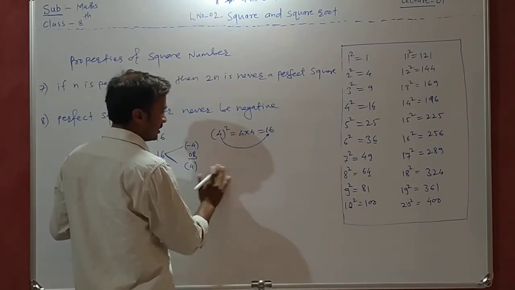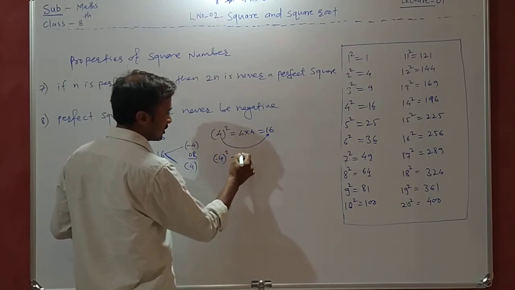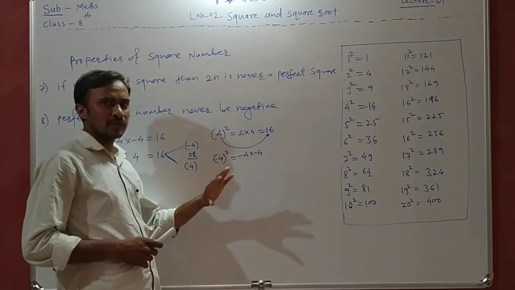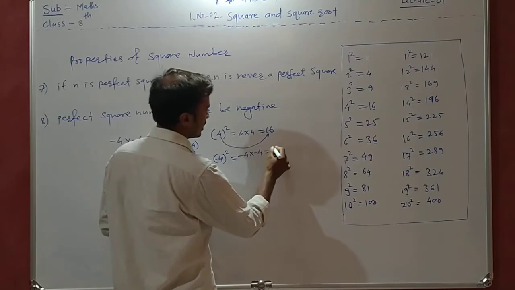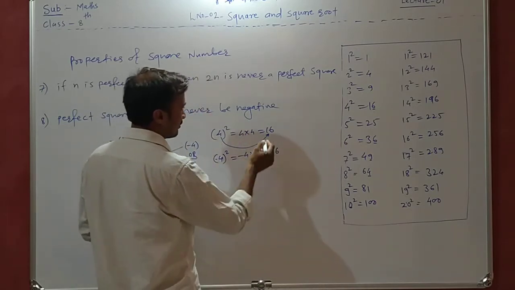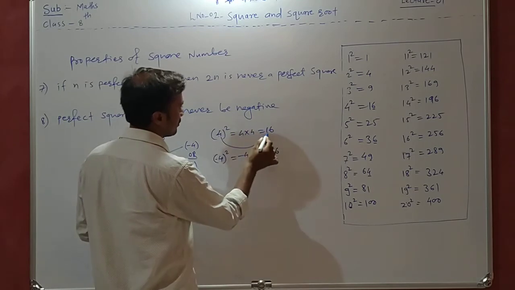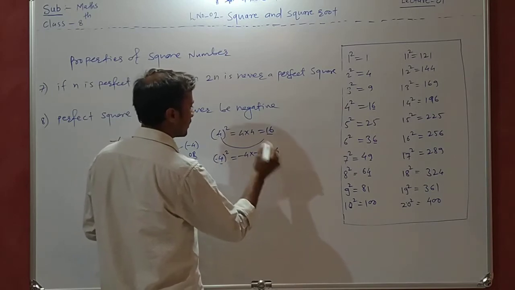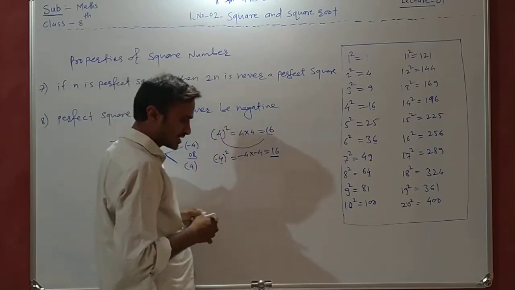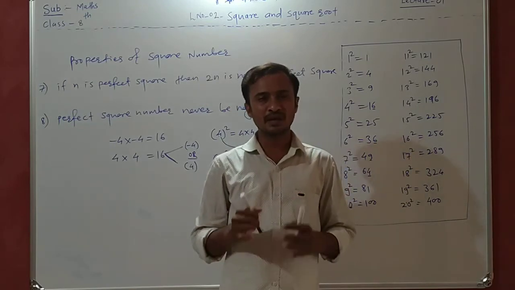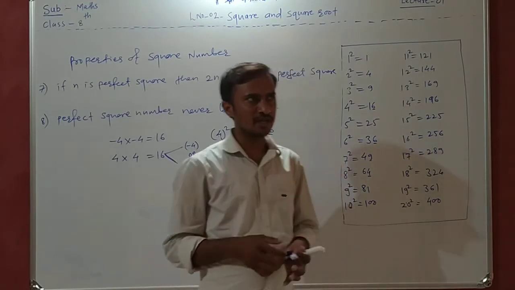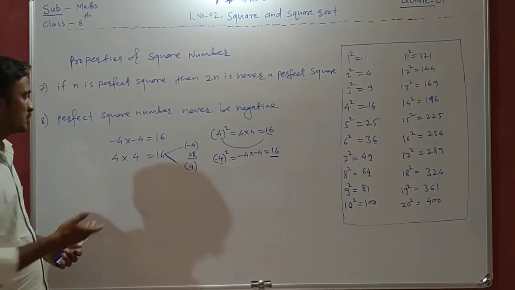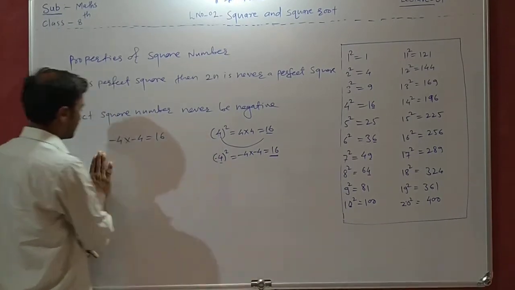Now after that, see, minus 4 whole bracket square is equal to minus 4 multiplied by minus 4. Now what is meant by that square is that minus 4 will get multiplied 2 times, here again 16, right? But see here, the square of a positive number is always positive and the square of a negative number is also always positive. Means there is no chance that the perfect square of any number is negative. Means जो भी perfect square रहता है वो हर बार क्या रहता है, वो नंबर कौन सा रहता है आपका, पॉजिटिव रहता है. ये क्या है उसके एग्जांपल से, राइट?